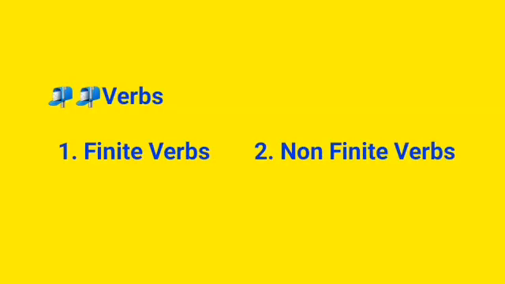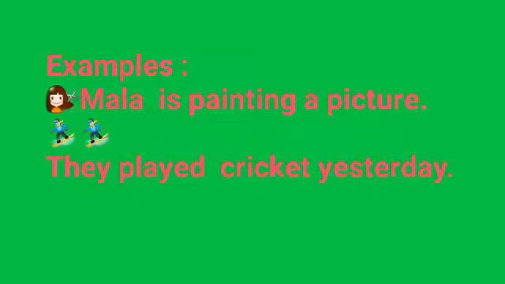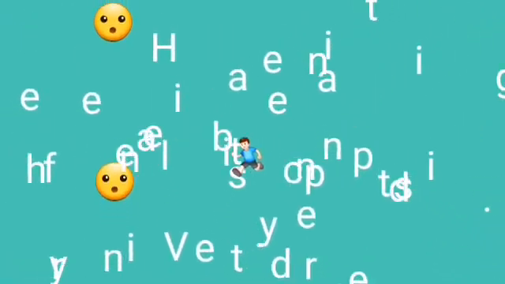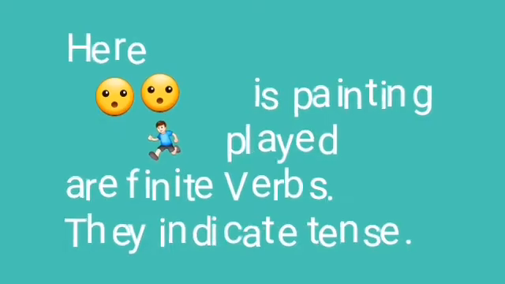Today's class we are going to learn verbs, finite and non-finite verbs. Now let's see what is a finite verb. A verb that indicates tense and changes according to the subject is a finite verb. Examples: Mala is painting a picture. They played cricket yesterday. Here is painting, played are finite verbs. They indicate tenses.